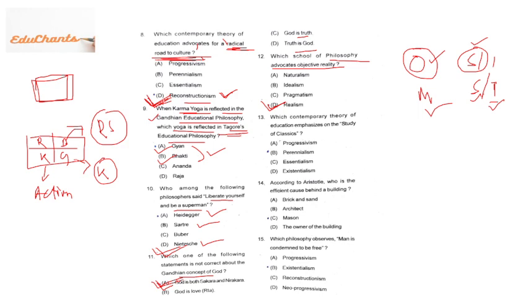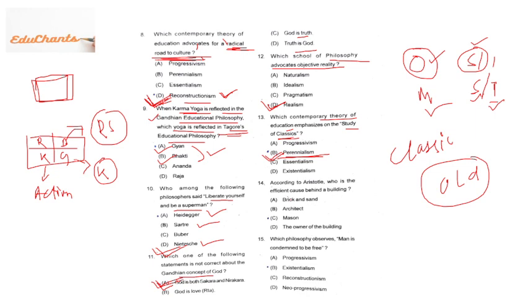Okay. Then question number 13. Which contemporary theory of education emphasizes the study of classics? Now see, what do you mean by classics? Classic means a classic song, that means an old song. And who believes in old things? Old is gold. Perennialism. Perennial means what? Old, right? Perennialism. Correct answer.